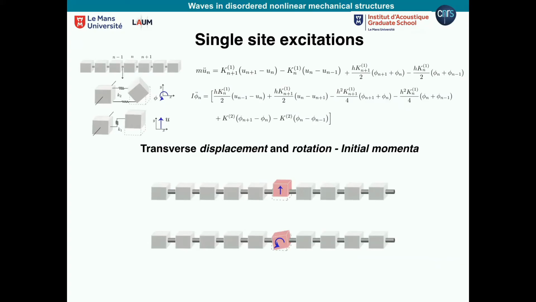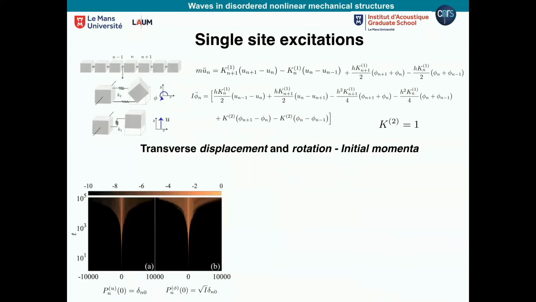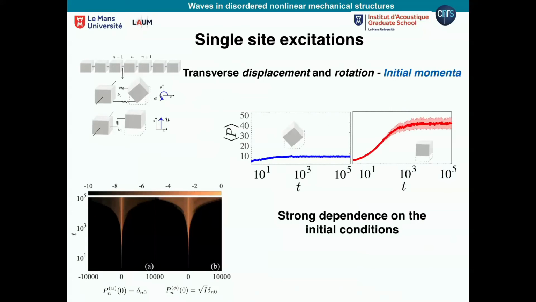Now the idea was the following. Here I'm linear. So let's try to excite the system in 2 different ways, only with transverse displacement or only with rotation, and see if there's a difference. So what we find is the following. Here I show 2 simulations, with initial displacement or initial rotation, and I show the participation number. What is funny is that the system depends a lot, on whether you start by displacement or rotation, on how the energy is propagated and how many particles participate. So that's one funny thing, because in the same system, with the same disorder, you change the initial condition of the particle and you change how the energy propagates.